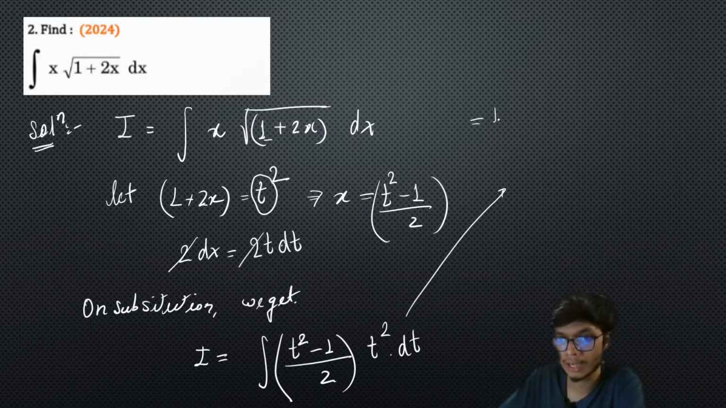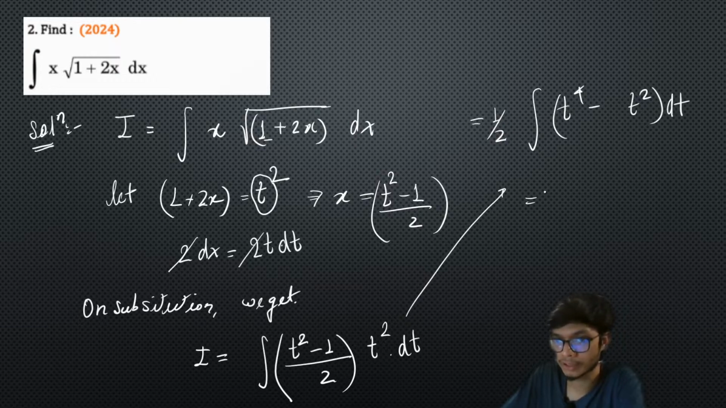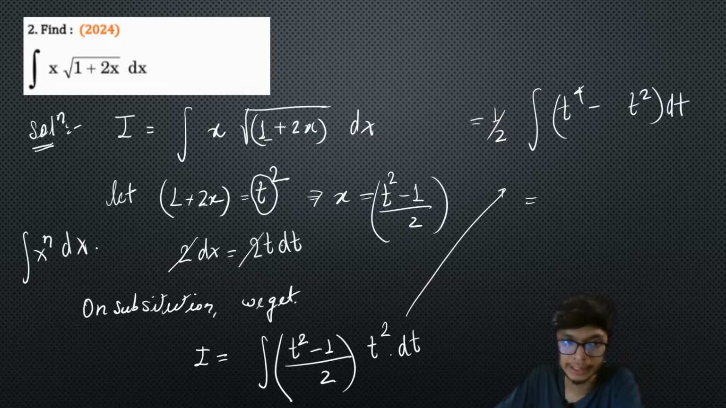It is very simple. Half will come out, because it's a constant, and the integral of t to the power 4 minus t square dt, that's what you have. Therefore you just simplify, and you know that the integral of x to the power n dx, when n is not equal to minus 1, is equal to x to the power n plus 1 divided by n plus 1, plus some constant.